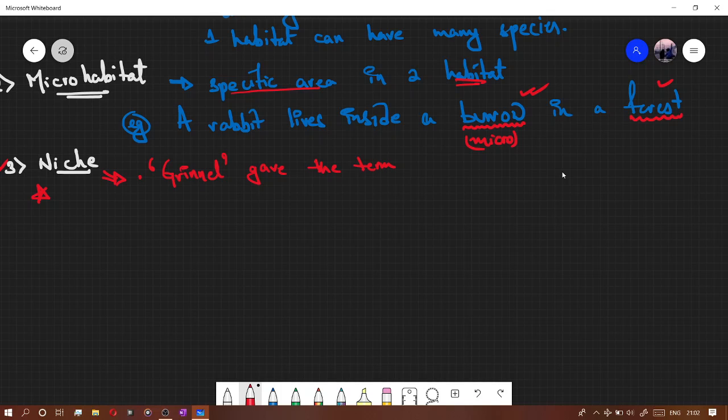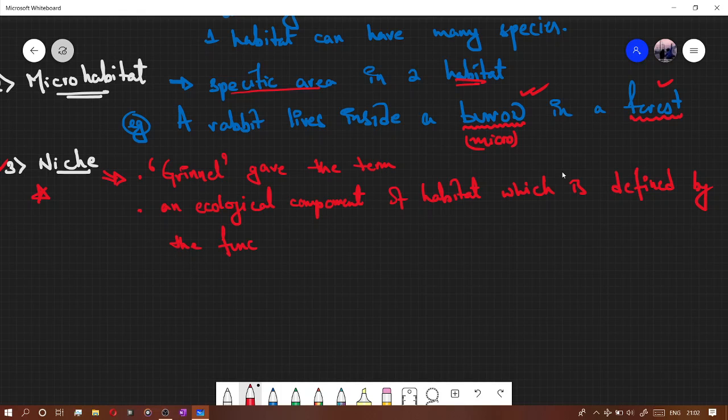Okay. Now next, what is the definition? An ecological component of habitat which is delimited, which is defined by the functioning of an organism.